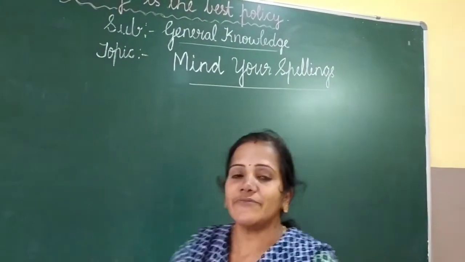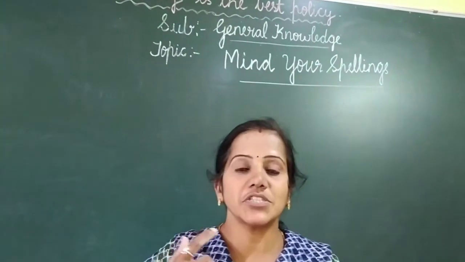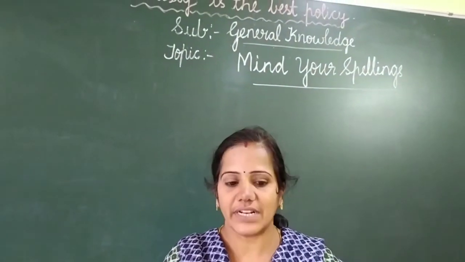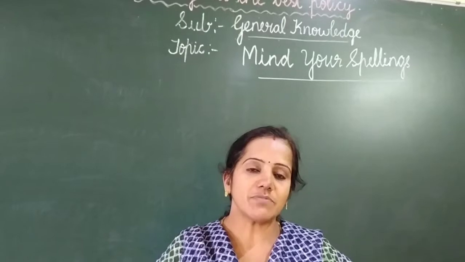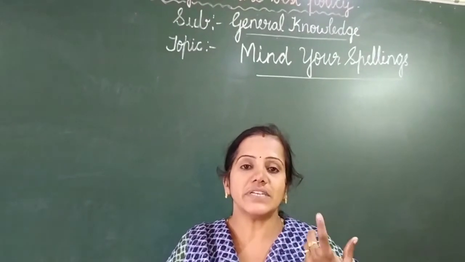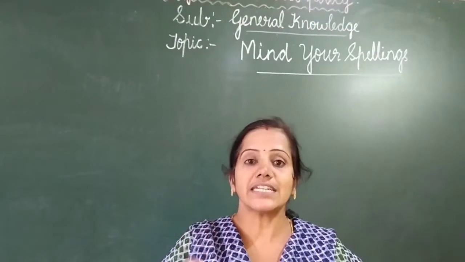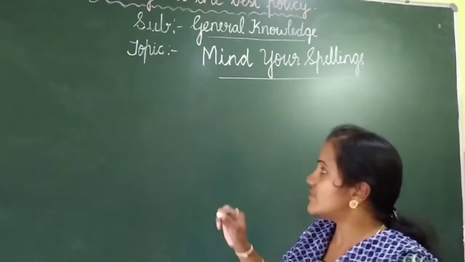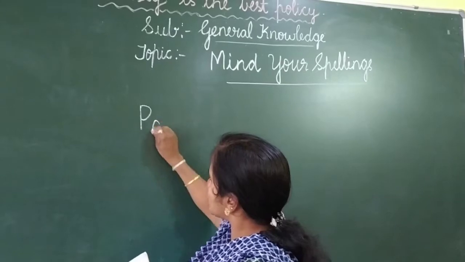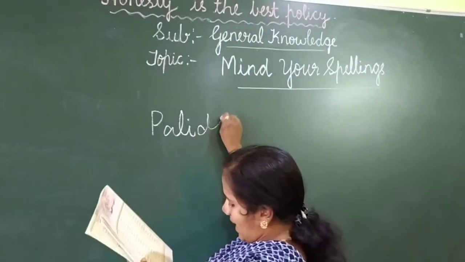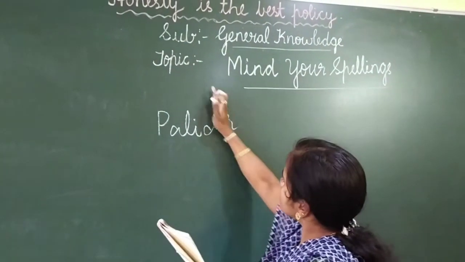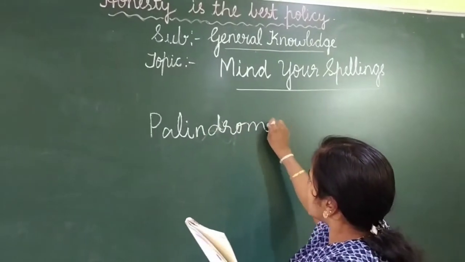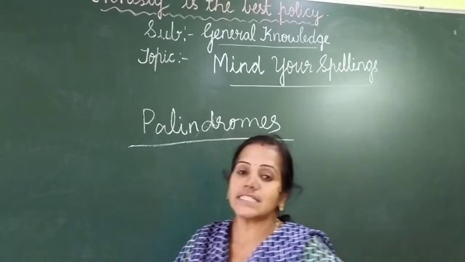Okay. So children, some words have the same pronunciation, but the spellings will be different. Okay children. So in this chapter we are going to see some of the spellings which are the correct spelling. The pronunciation will be same. And we have some of the words, we call them palindromes. Okay, so what is this? Palindromes. Palindromes.